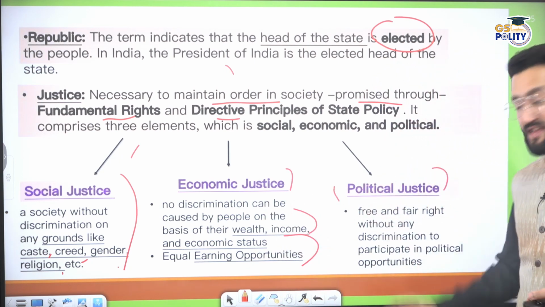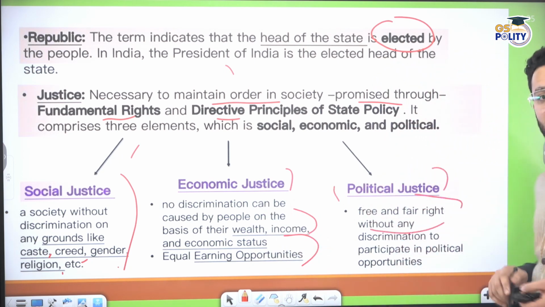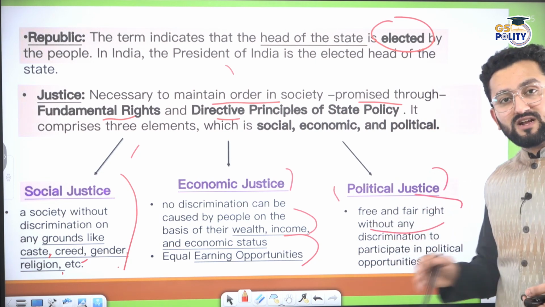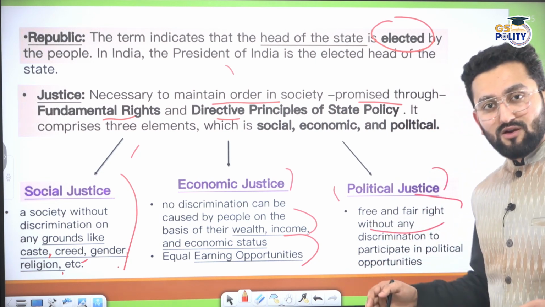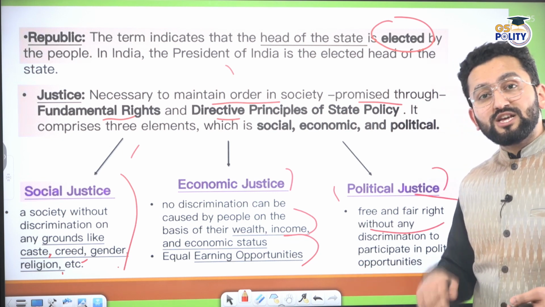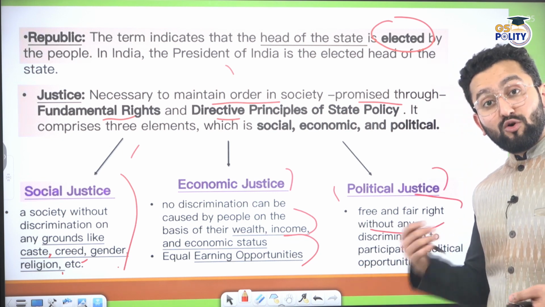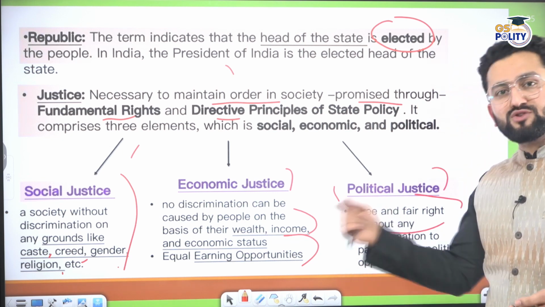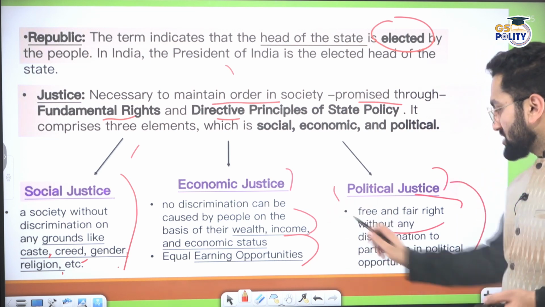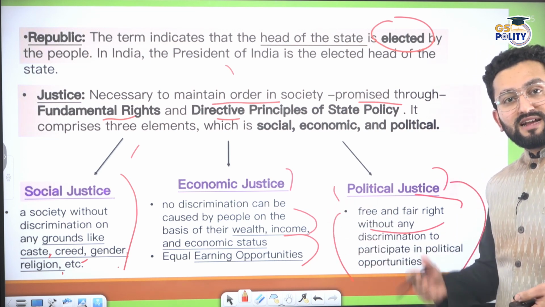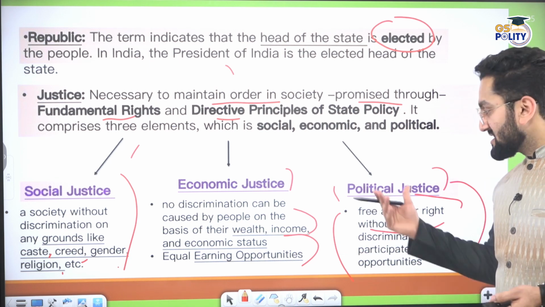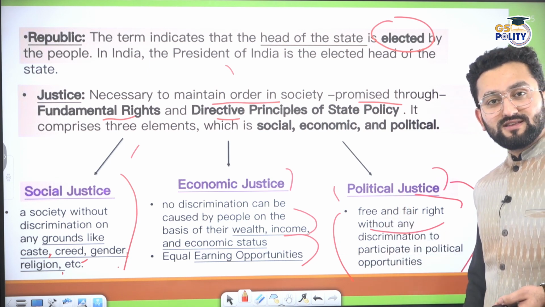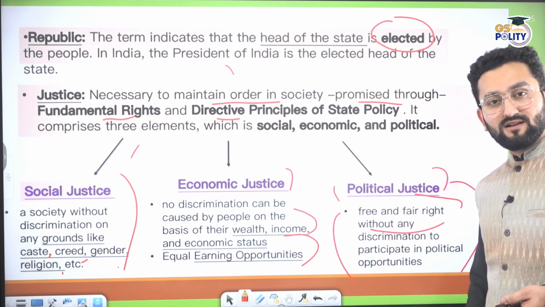Political justice. There will be free and fair conduct of the process of election, and along with this, you will be given the opportunity to vote and also present your candidature based on the criteria mentioned. So you have the right to participate in the political process. This is political justice. And why was this added?